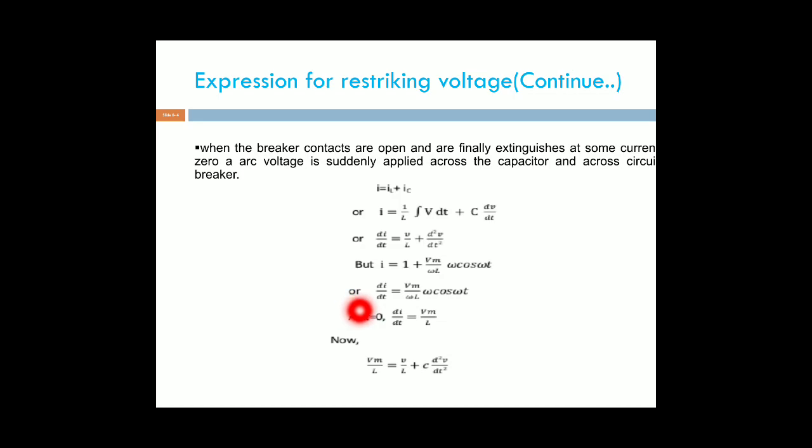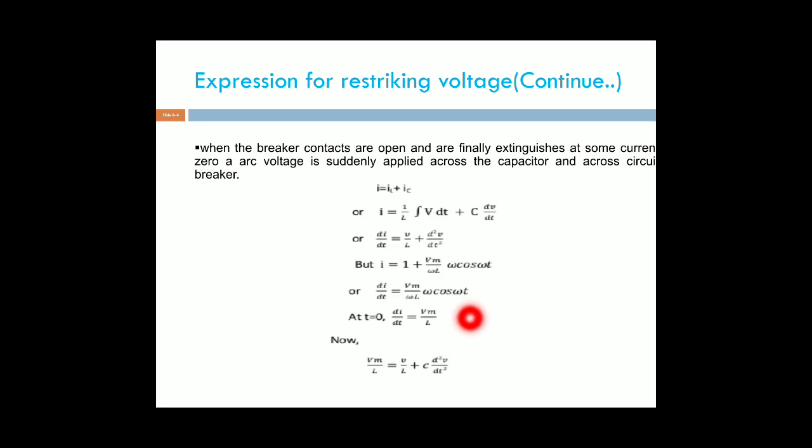Differentiating both sides, di by dt equal to Vm by omega L, into omega cos omega t. At t equal to 0, substitute t by 0. Then cos 0 will be equal to 1. Therefore, di by dt equal to Vm by L.